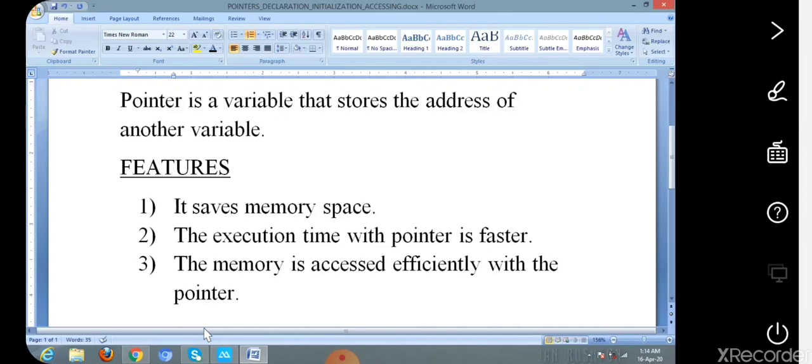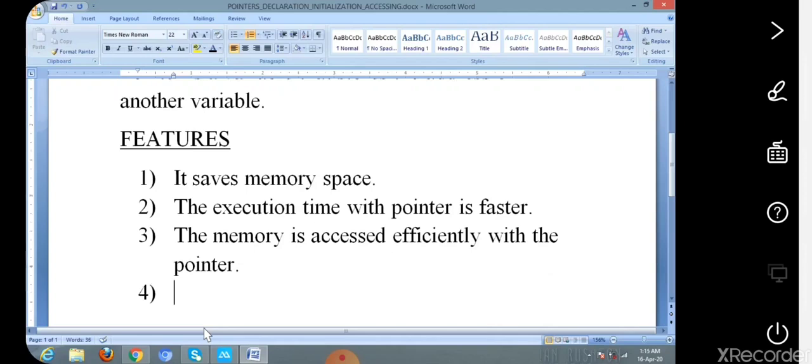That is, the memory is dynamically allocated and deallocated, which means whenever you are using the address of the memory location, after the completion of the operation the memory will be deallocated. It is done dynamically. The pointer concept is helpful for allocating the memory dynamically and deallocating the memory dynamically, so that the memory is accessed efficiently with the pointer.